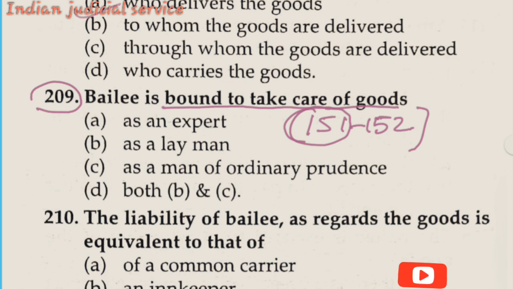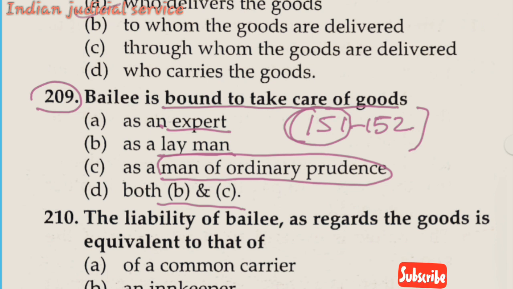Now option A, as an expert. Option B, as a layman. Option C, as a man of prudence, ordinary prudence. And option D, both B and C. So according to the question, the bailee is bound to take care of goods as a man of ordinary prudence. So the answer of this question is option C. We must remember this section, section 151.